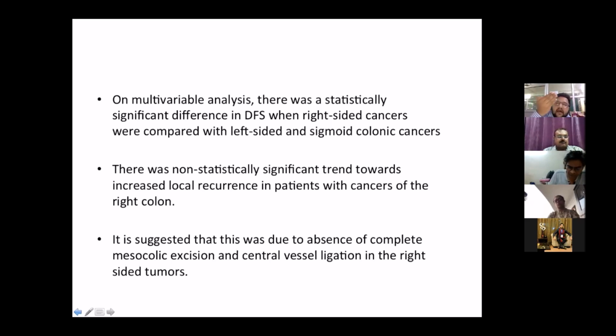They suggest this could be the reason why the local recurrence was higher on the right side, where this was not done, as compared to the left side, where better lymph node clearance was done.